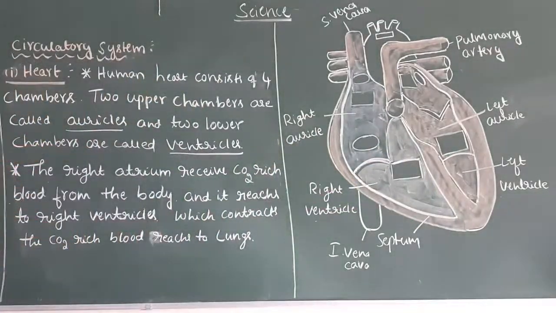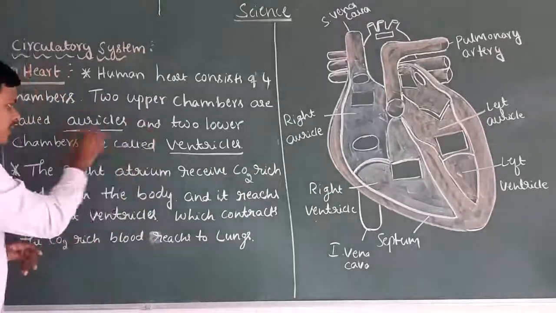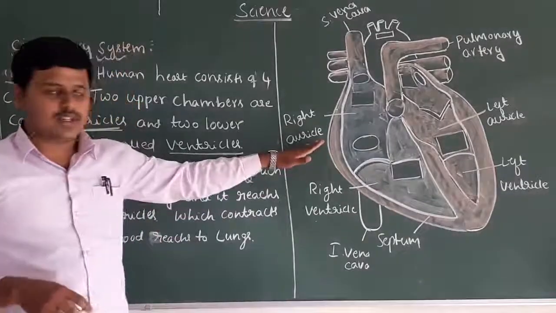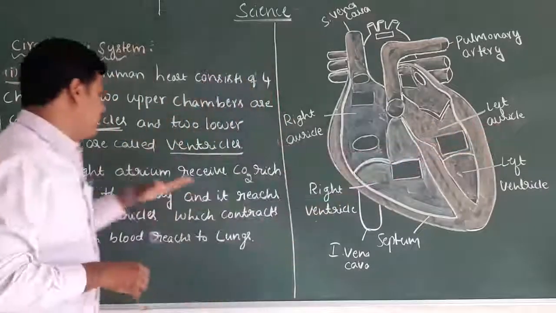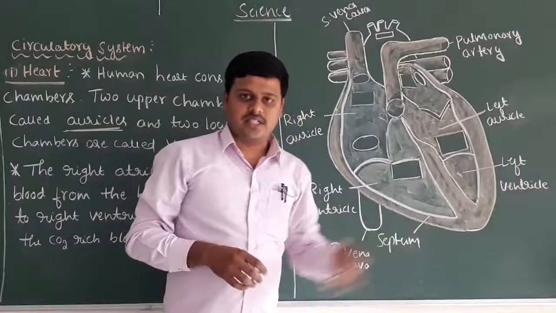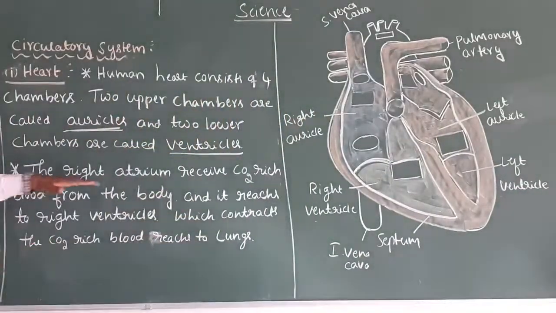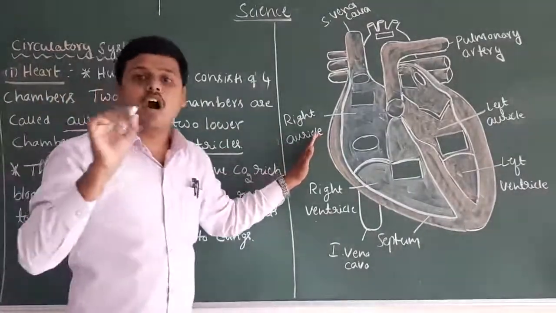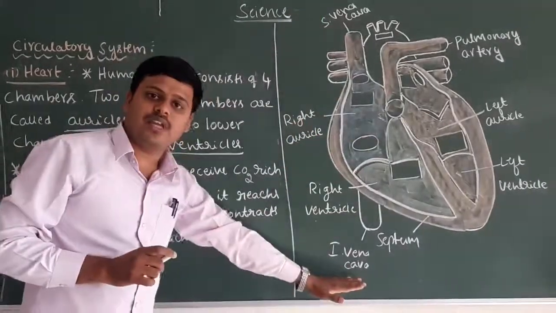As we know, the heart is made up of 4 chambers. The upper 2 chambers are the auricles, the right auricle and left auricle, and the lower chambers are the right ventricle and left ventricle. Here the right atrium or auricle receives the deoxygenated blood from the superior vena cava and inferior vena cava.